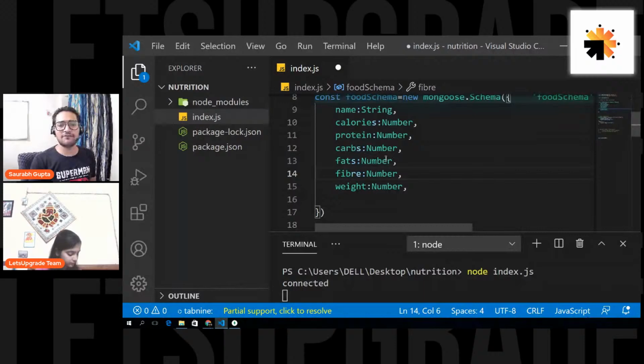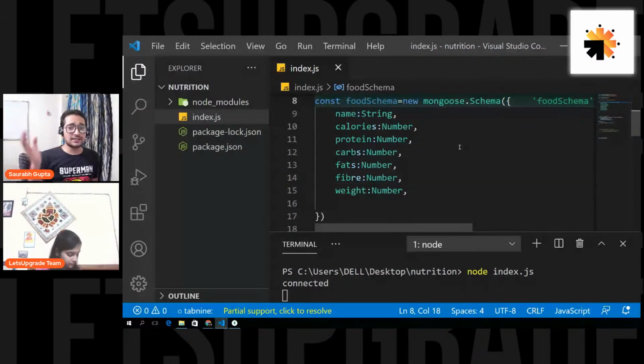Now you can see I have my schema ready, right? So this is the schema that my collection will follow. The foods collection I just created in my MongoDB server will follow this schema, this rule, that it will have these 6 or 7 properties.